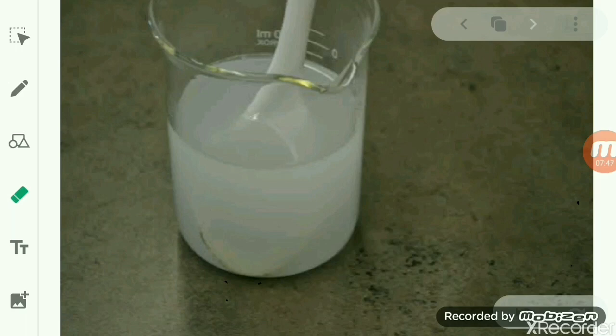Third, suppose you want to filter the soap solution with a filter paper by the process of filtration. Is it possible that you will collect the soap particles on the filter paper?